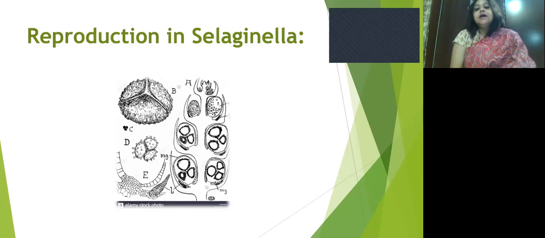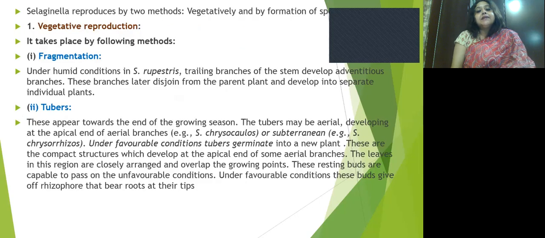Next, we come to the reproduction of Selaginella. Reproduction occurs both vegetatively and sexually by the formation of spores. Vegetative reproduction takes place by fragmentation or by formation of tubers. Under humid conditions in Selaginella rupestris, the trailing branches of the stem develop adventitious branches, and these branches disjoin from the mother plant and develop into separate individual plants.